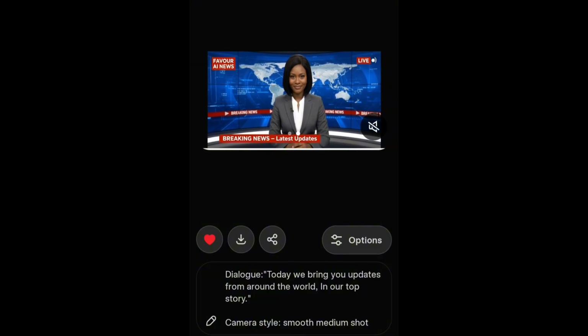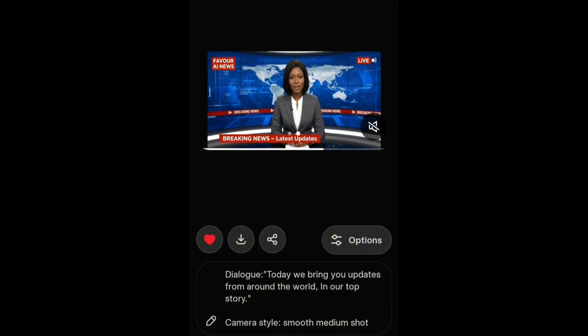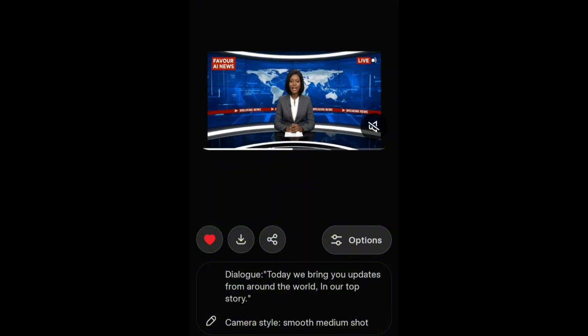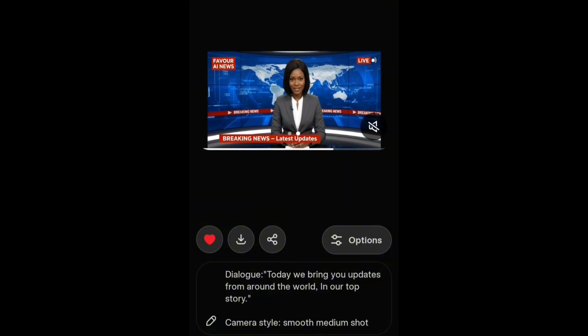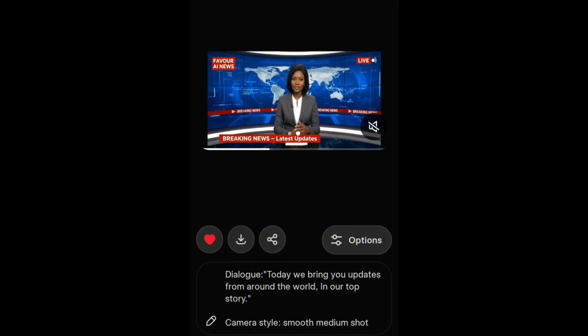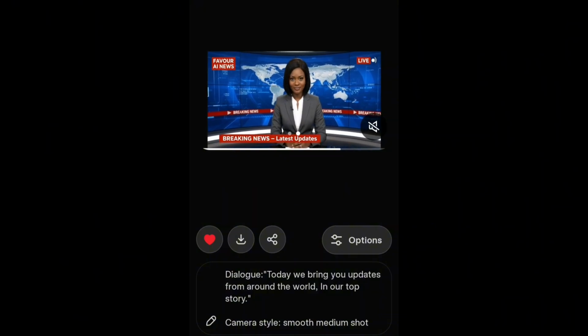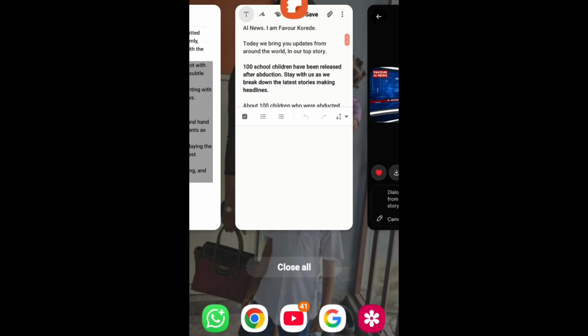Do you see that? It even came with a soundtrack that sounds like a news soundtrack. Okay, remember I said that Grok AI can only generate 6 seconds video for you. So you need to put in your dialogue to be very short. If you put in a word that is too long, you will confuse the avatar and it will just be saying gibberish. So let me give you an example.